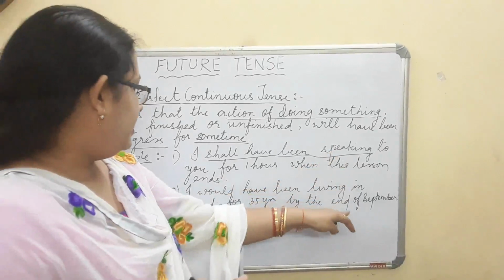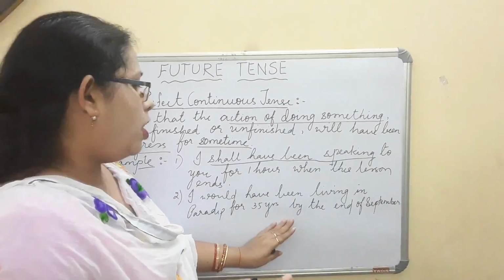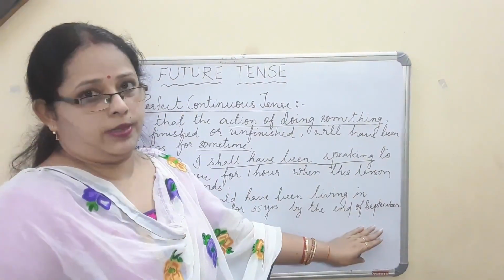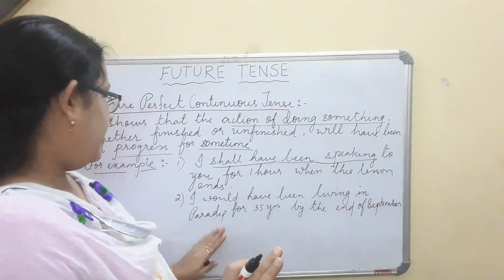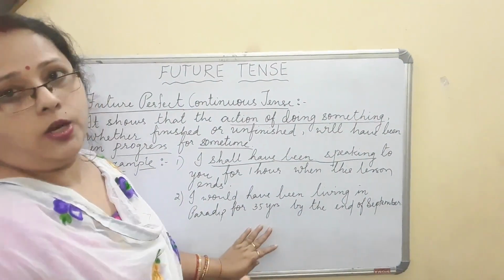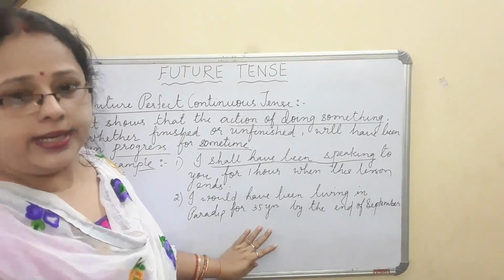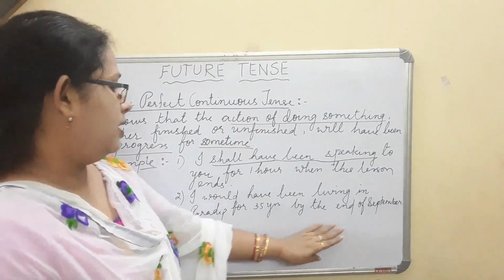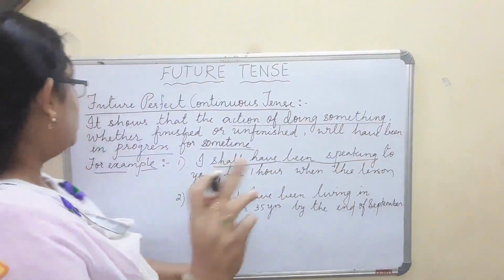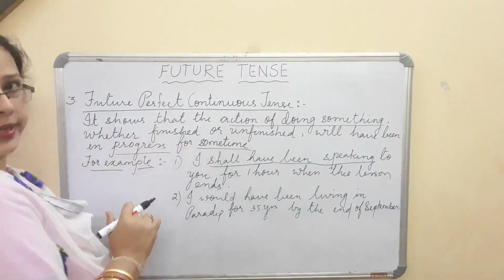I would have been living in Paradip for 30 years by the end of September. सितंबर के एंड तक मेरा पारादीप में रहना 35 साल हो जाएगा, या फिर उसके आगे भी रह सकती हूँ. जरूरी नहीं है कि मेरा ये खत्म है या this is my last year. It may be in progress for some time.